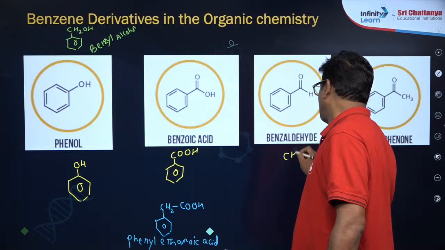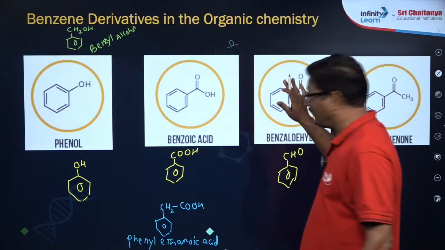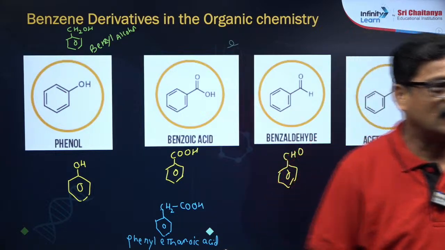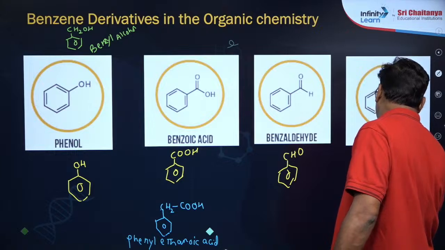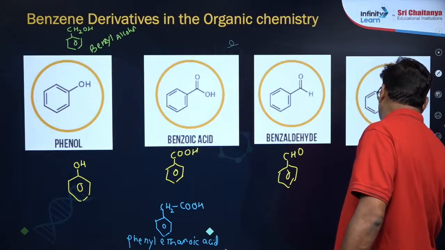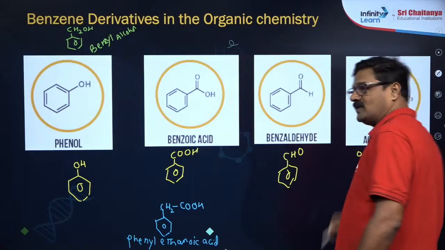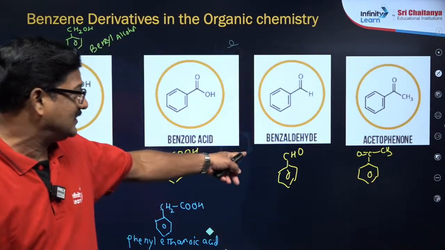Benzaldehyde, you can say it is benzaldehyde. इसका भी ये structure ऐसा लिख सकते हैं. ये printed version है, ये written version है बेटा. Very good. And acetophenone. This is the structure of acetophenone like this. फ्रीडल क्राफ्ट एसाइलेशन का पहला एग्जाम्पल है.